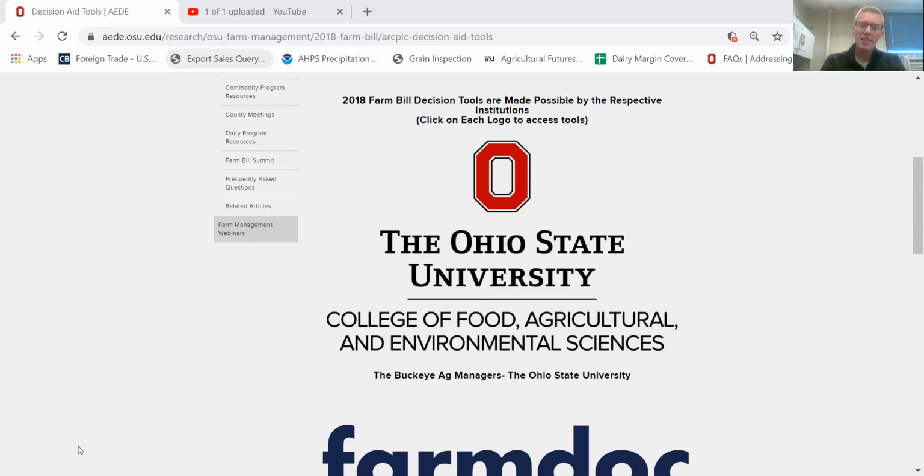The very first thing at the top talks about our legal disclaimer. This yellow box right here just says that this is an informational tool developed by Ohio State University, and the final decision is made by the producer or the owner. Those are the people that are authorized to make decisions. Ohio State University cannot make a decision on your behalf, and so we have just provided educational tools for you, and you'll have to make your decision and go in and meet with your Farm Service Agency individually with this information, or information that you deem more credible.